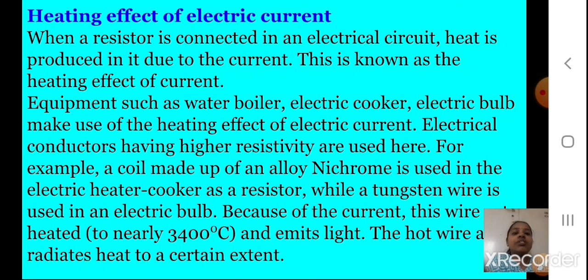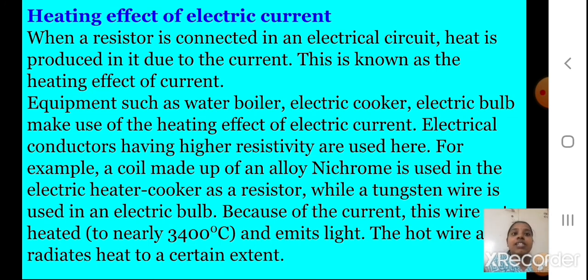Now the next we are going to study, that is the heating effect of electric current. Now what is this heating effect? When a resistor is connected in an electrical circuit, heat is produced. Now we saw it is due to the current. This is known as heating effect of current. Whatever heat is produced because of the current, we say it as the heating effect of current. Equipment such as water boiler, electric cooker, electric bulb make use of the heating effect of electric current. So they all use this heating effect of electric current.